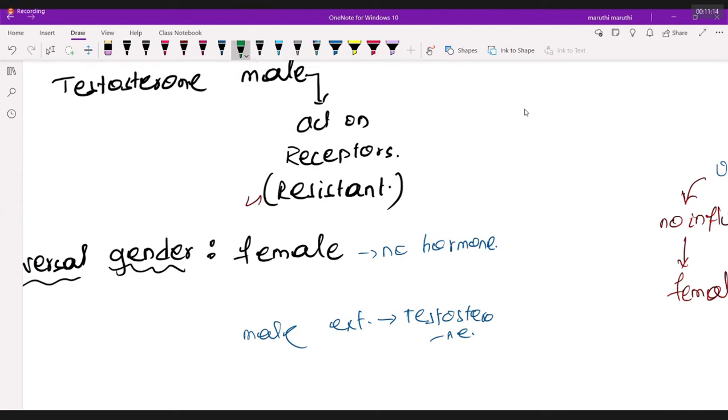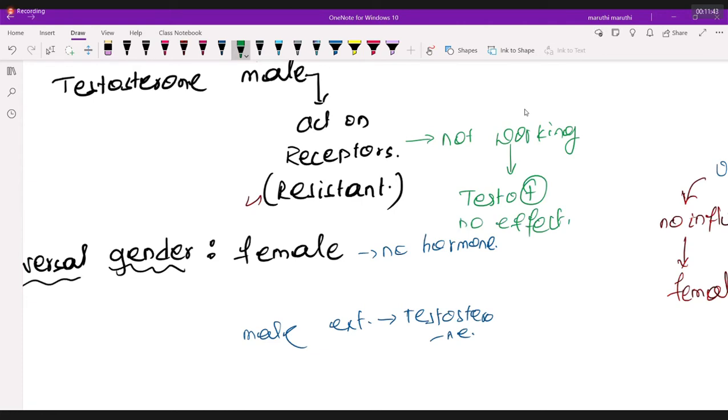If testosterone receptors are not working, what will be the problem? The problem will be a very basic, simple thing. Testosterone is present, but no effect will be seen, because the receptors are not working.